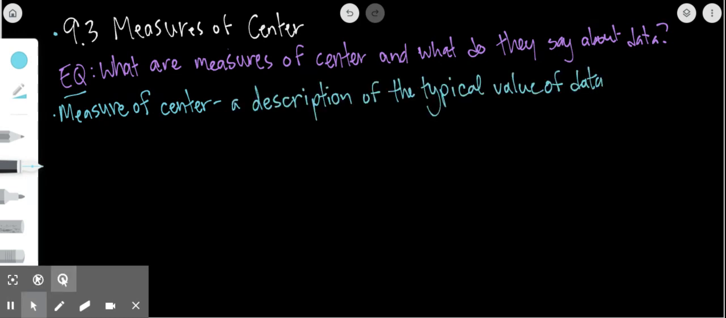That means maybe like what happens the most often, what is the average, what happens in the middle if I were to put my data on a number line. So measures of center basically tell me more about what's interesting, about what's going on inside the data. So today we're going to focus on median.